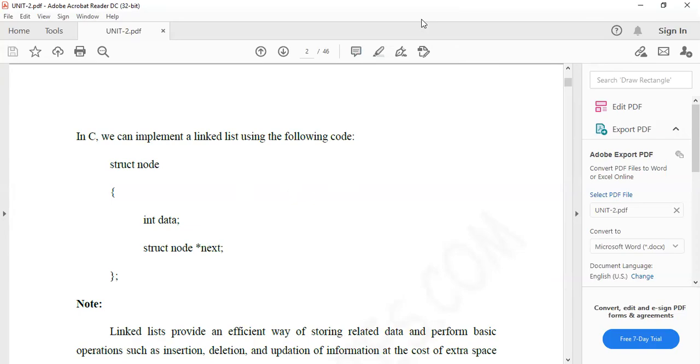Node type. Let me tell you this so that you can understand very clearly. Yes, node type. The compiler will not understand the node type directly, but how can we do it by using the structure type?